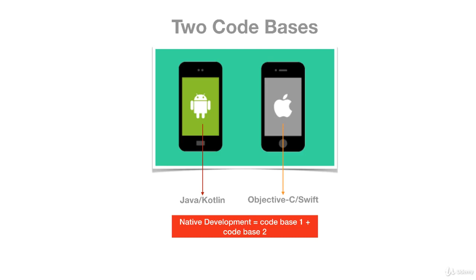Although this approach is legitimate, in fact what a lot of agencies do, it wasn't really good for the developer. If there was one developer, he or she would have to learn Java and the Android framework, and then learn Objective-C or Swift and all there is to know about developing for the iOS platform, right?